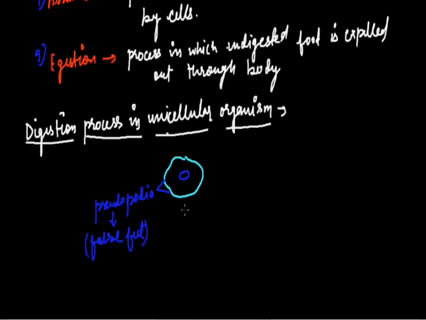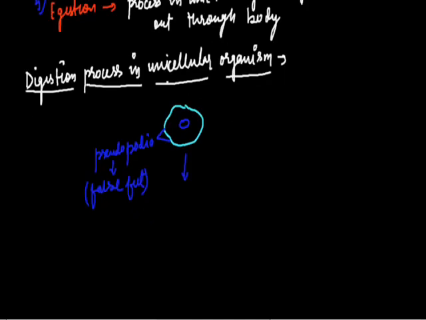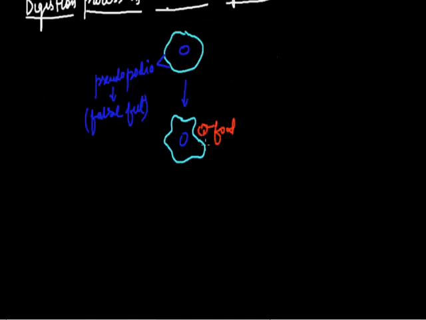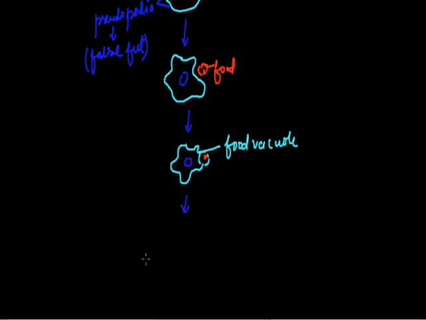In the first step of digestion in amoeba, when a food particle comes in contact with amoeba, it spreads its pseudopodia around the food particle and makes a food vacuole around it. Now, enzymes come from the cytoplasm into the food vacuole to digest the engulfed food particle.